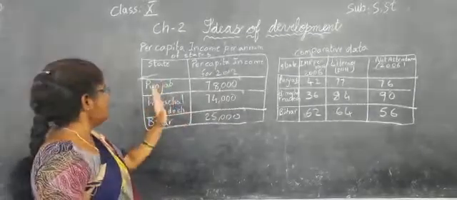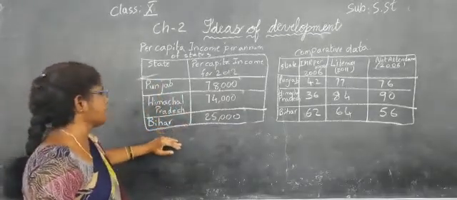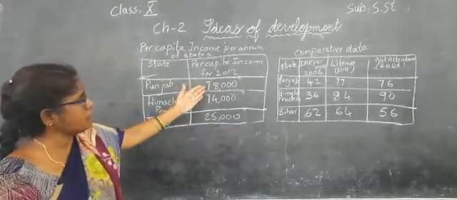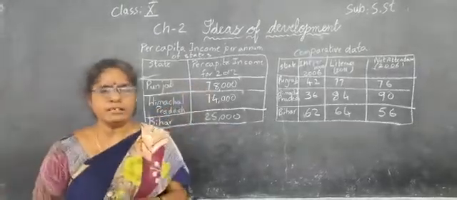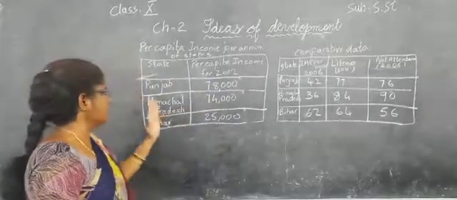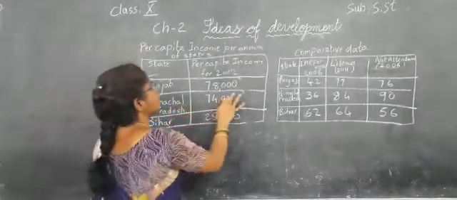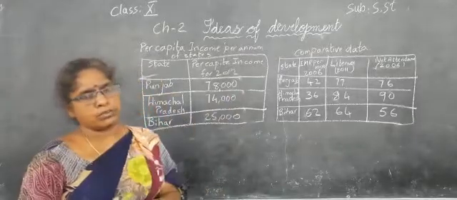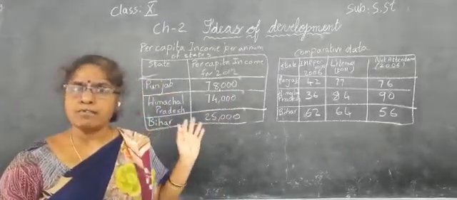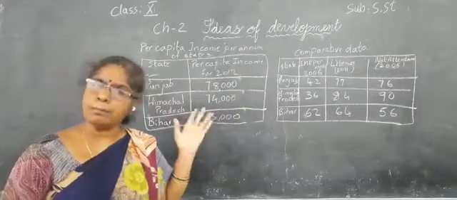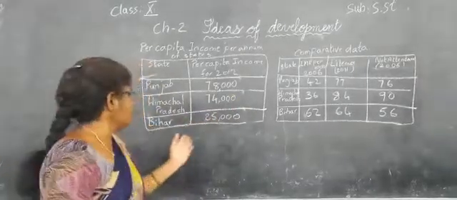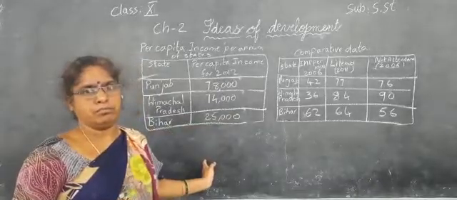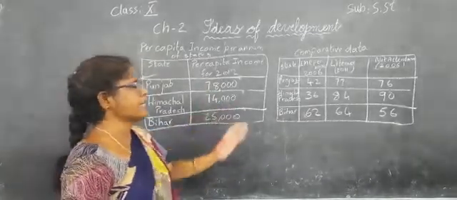Here Punjab, Himachal Pradesh and Bihar are given. Punjab has 78,000 per annum, whereas Himachal Pradesh has 74,000 and Bihar 25,000. Which state has more income here? Punjab, we know. And which state has low income? Bihar. By observing this table, we can say this very easily.